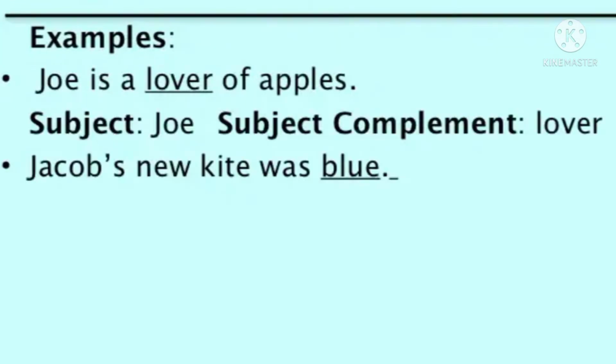See another example for subject complement. Jacob's new kite was blue. What's the subject here? If you structure the sentence, Jacob's new kite, that's the subject, and the verb is was, and the complement is blue. Blue refers to Jacob's new kite. Am I right? It comes just after the linking verb was. So this is called a complement, and this is called a subject complement because it refers to the subject.